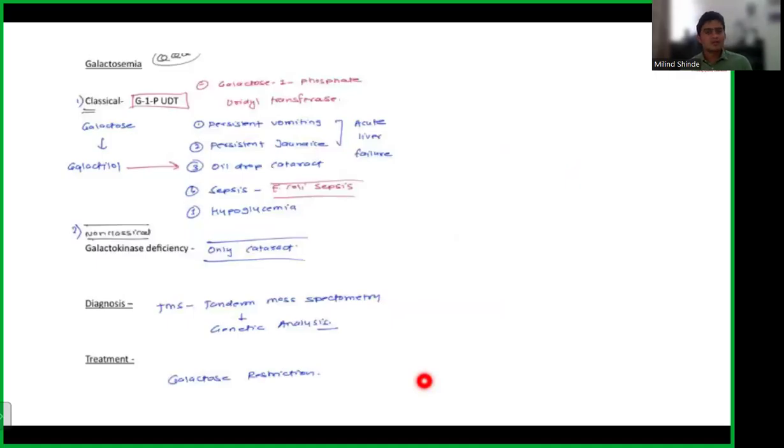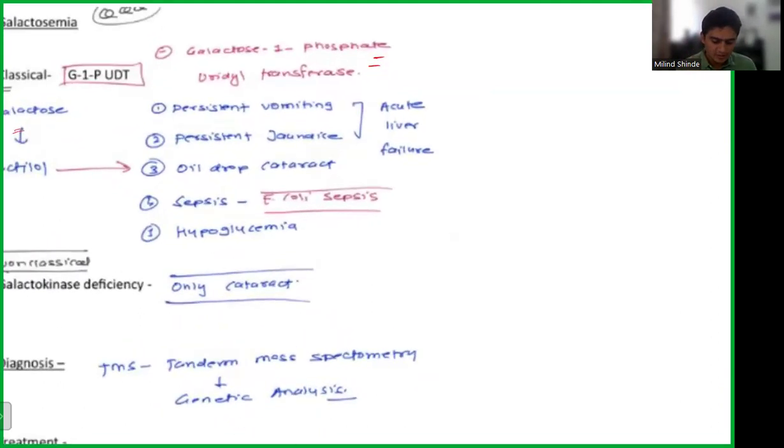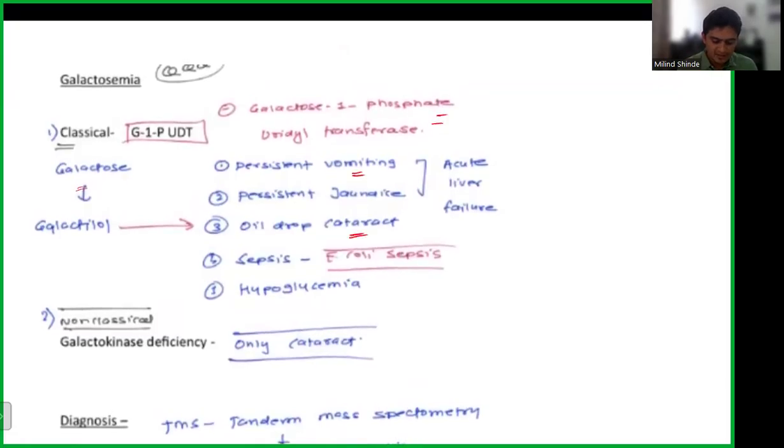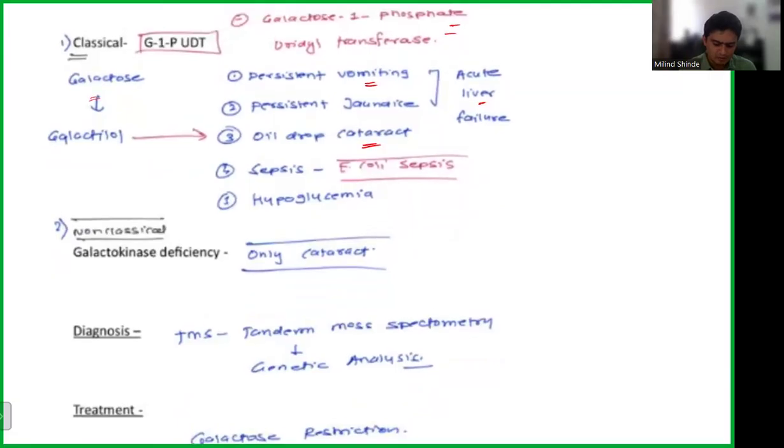galactosemia. So again, this is from our class notes. So we have this galactosemia. Again, I had written 3 Qs here because in the classes also I had told you that this is one of the hot topics and the question might appear in your exam, and it did. So the most common type is classical, where you see galactose 1-phosphate uridyl transferase deficiency. And look at these findings. Again, we have seen in the questions. So there is vomiting, there is cataract, and the child has liver involvement. Okay. So that is because of your galactose 1-phosphate uridyl transferase enzyme,